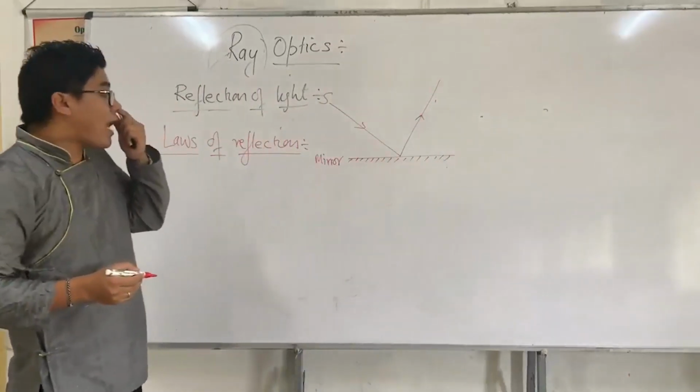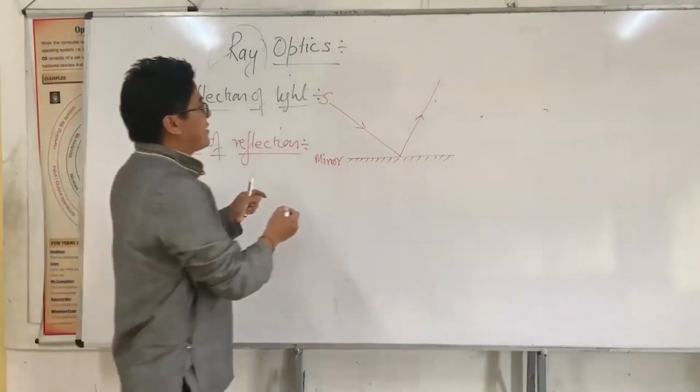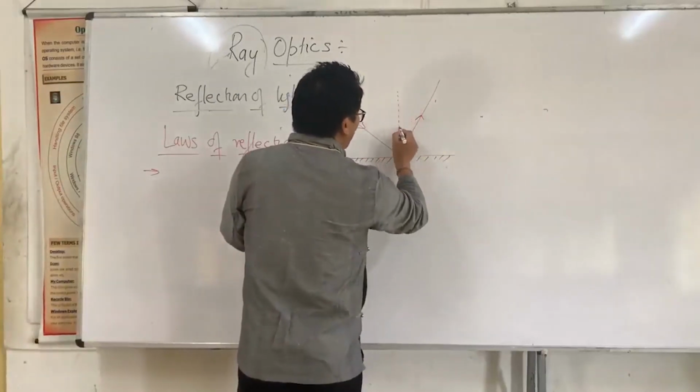And it undergoes reflection such that, look at here, very simple, I'm going to draw a normal line.